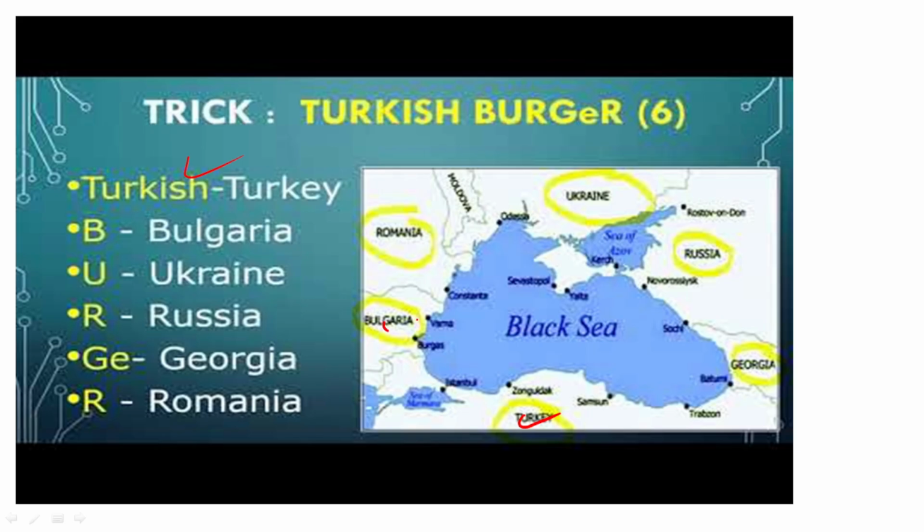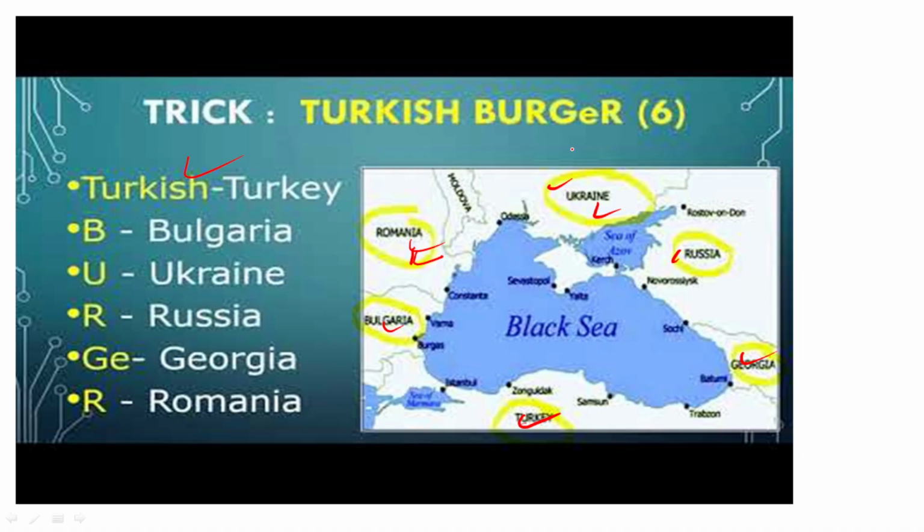B for Bulgaria, U for Ukraine, guys. It is going to be the R for Romania, or R for Russia over here. G for Georgia, guys, and then R for finally Russia or Romania. So please remember this. You can go with the Turkish burger. So guys, please remember this.